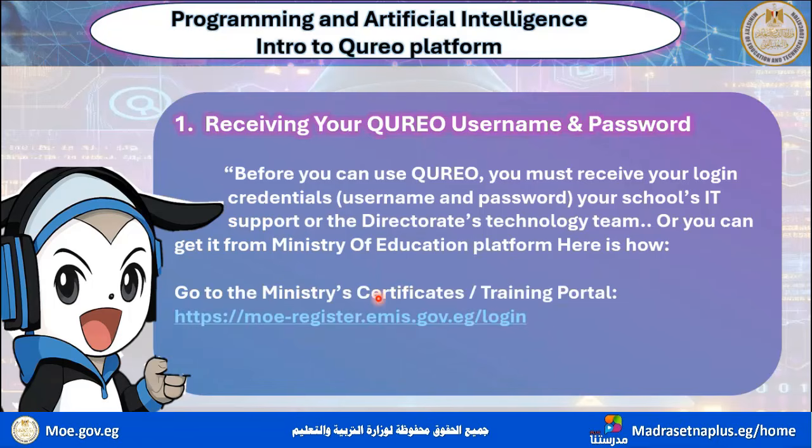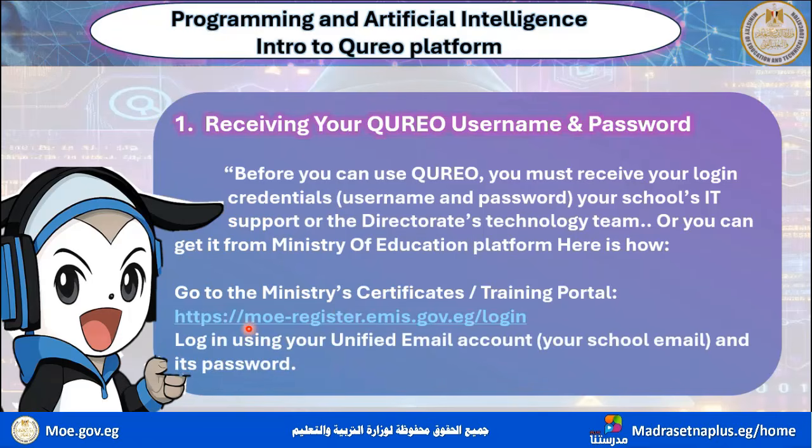Go to the Ministry Certificates Training Portal. This is the portal where we were. And after that, log in using your unified email account, your school email, and its password. So you need to get your password from your school's IT support.